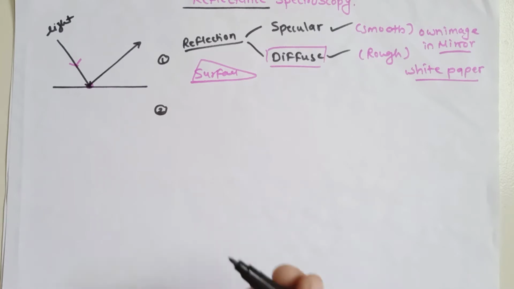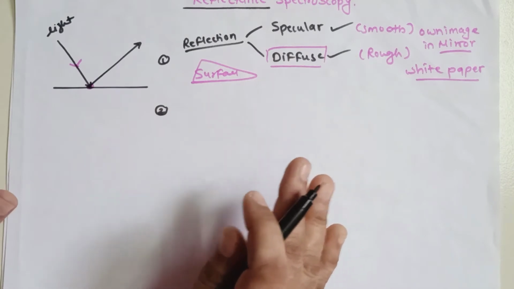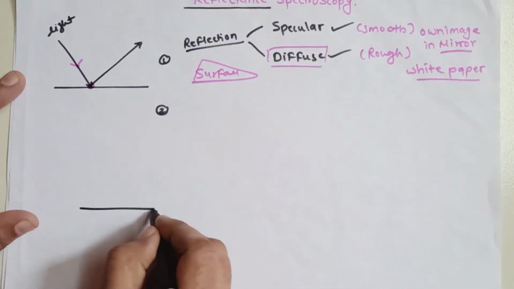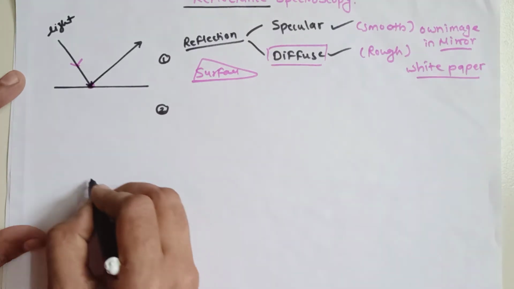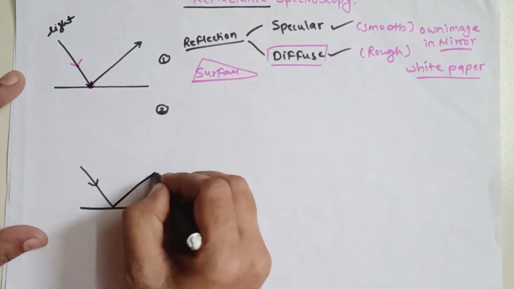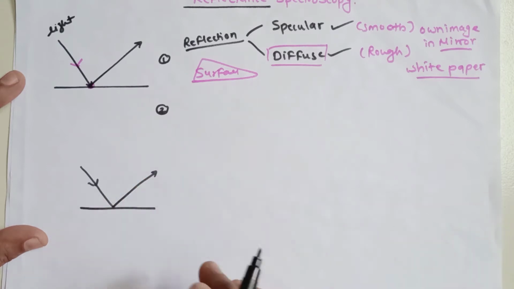Let's take an example to show how both are distinguished. Suppose this is my surface. Here incident light comes onto the surface and immediately goes back into the original medium.